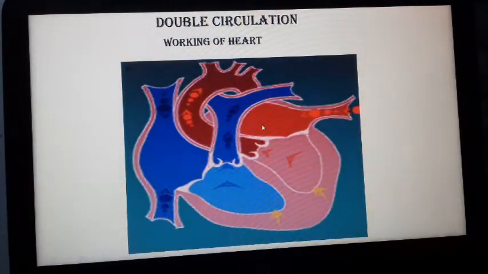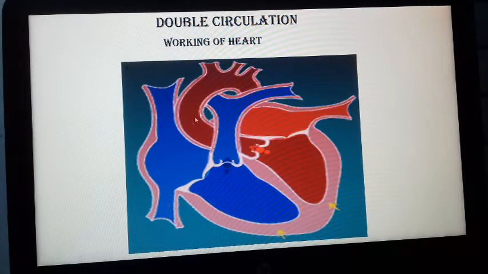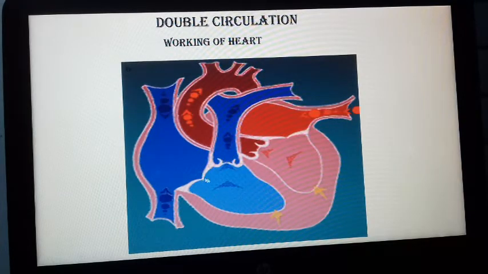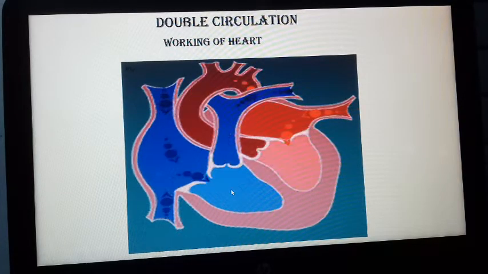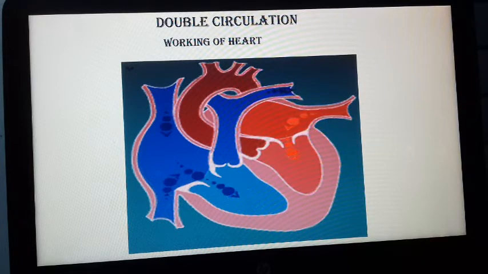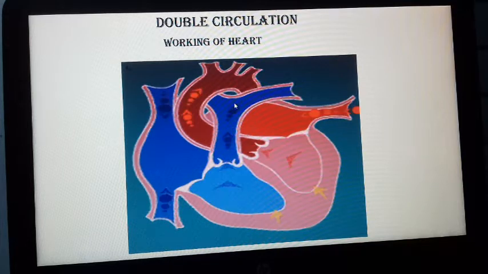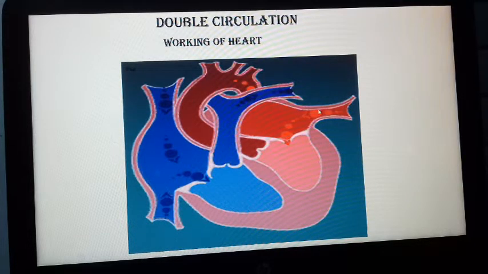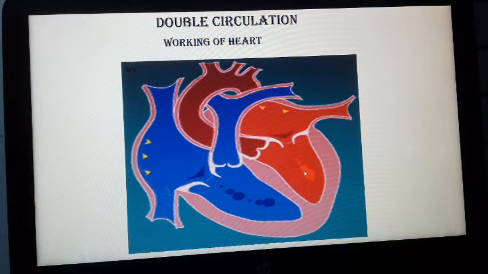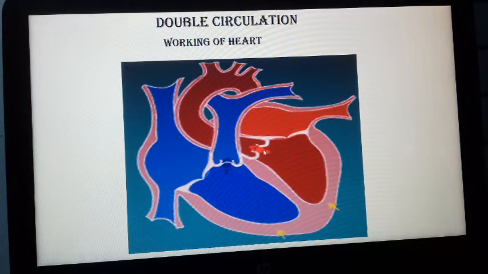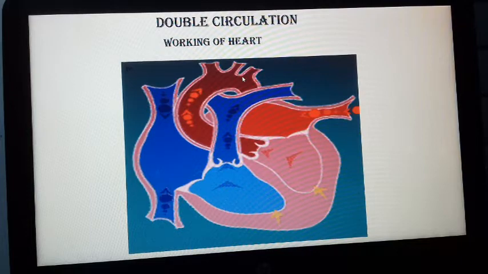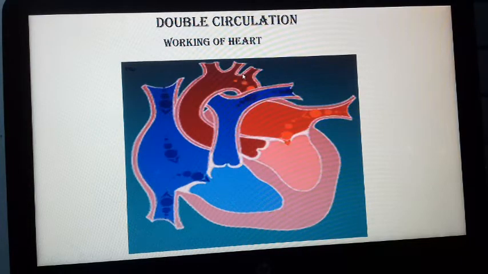Blood circulation: the blood is transported once from the right atrium into the right ventricle, then from the right ventricle into the pulmonary artery, then into the lungs for purification, and again through the pulmonary vein comes into the left atrium, left ventricle, then is transported through the systemic aorta to different parts of the body.